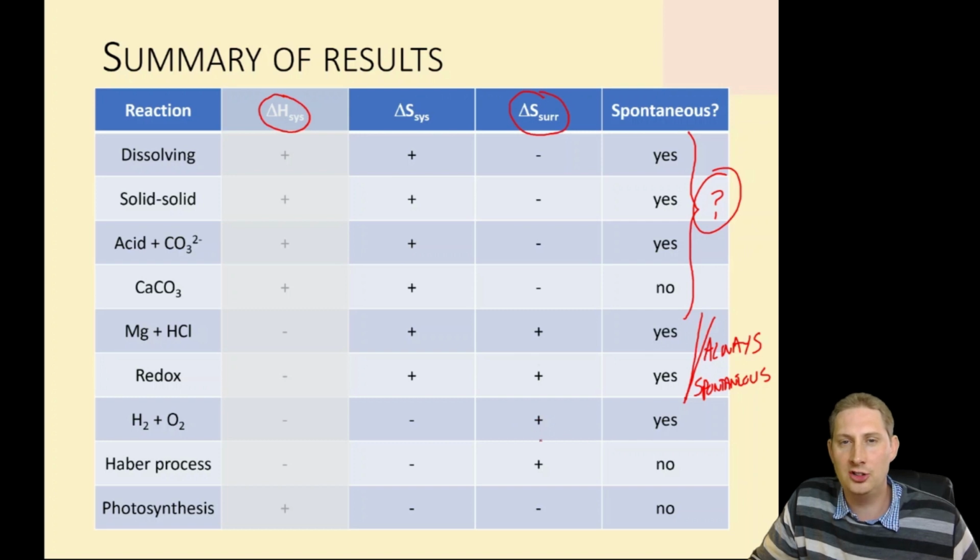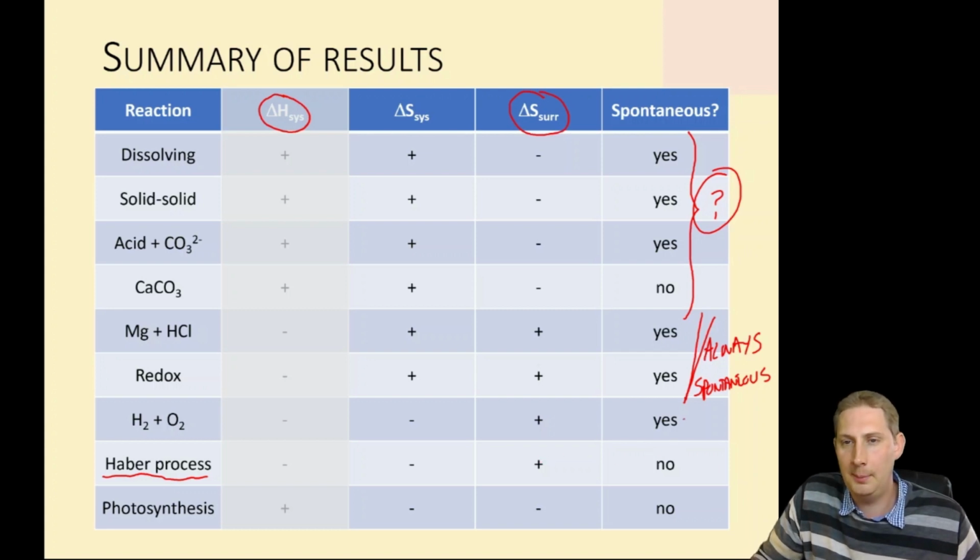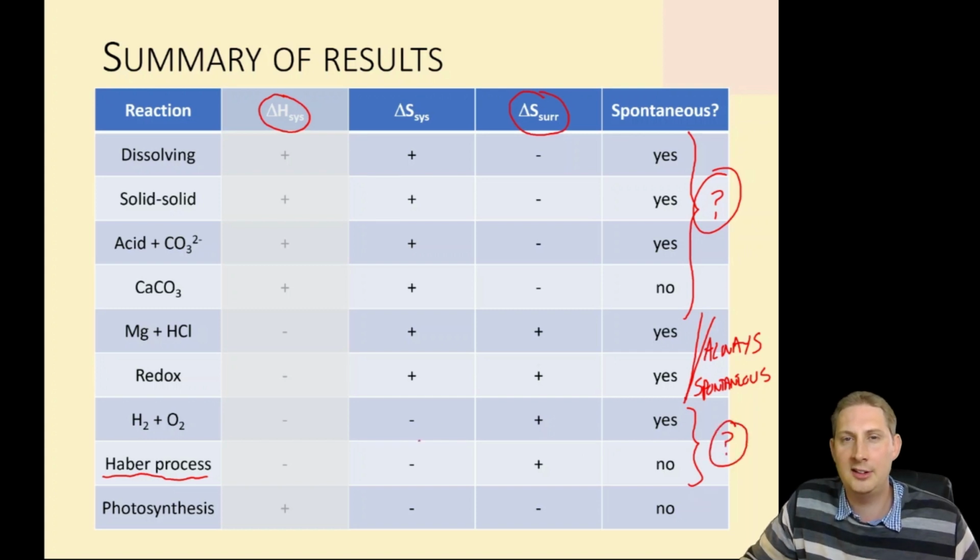For hydrogen and oxygen, we lost entropy of the system, but we gained entropy of the surroundings, and that was spontaneous. But contrast that with the Haber process. From GCSE, you know that the Haber process loses entropy of the system, and we saw that last lesson as well, but it is exothermic, which means the entropy of the surroundings goes up. So again, we're not sure whether a decrease in entropy of the system and an increase in entropy of the surroundings is going to be spontaneous or not.